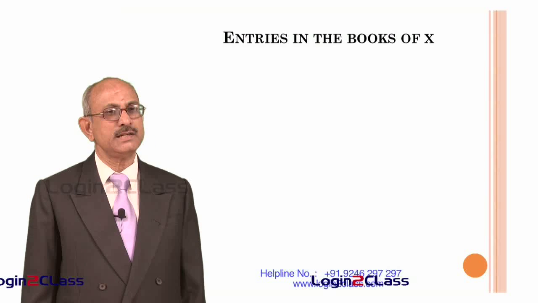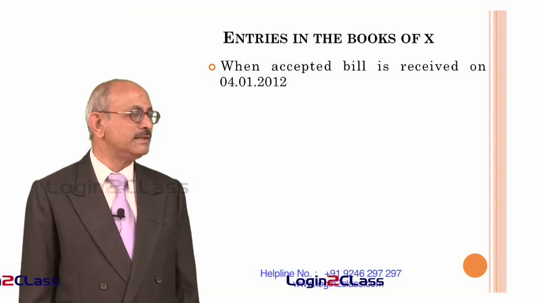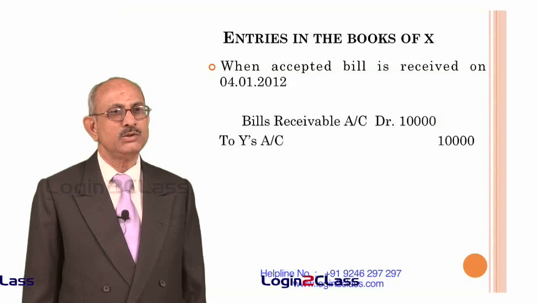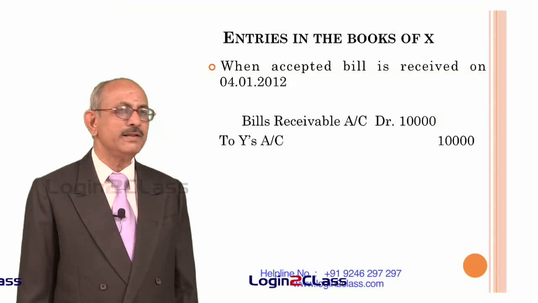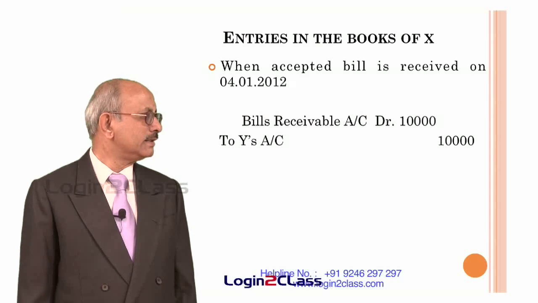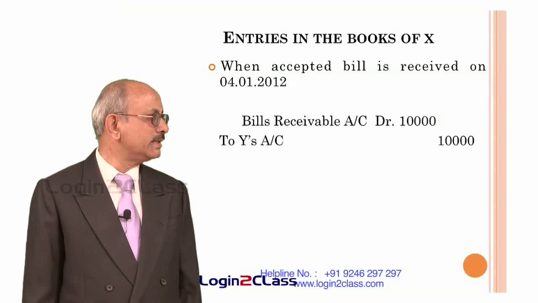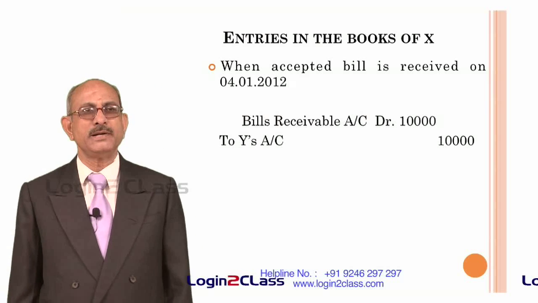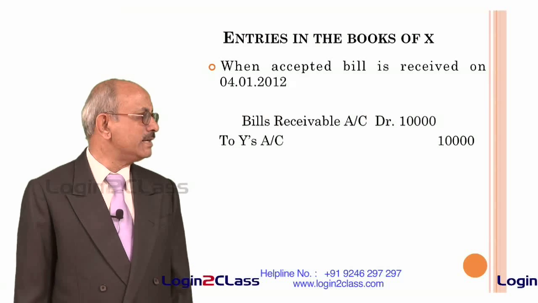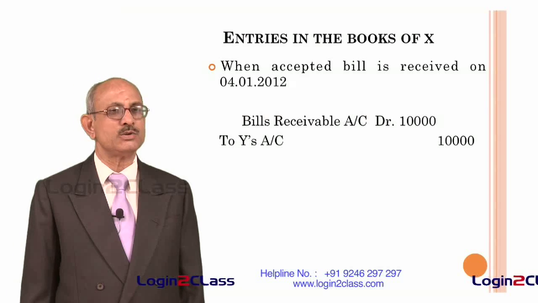Let us first consider entries in the books of X, that is the drawer. When the bill is actually drawn, then no entries are passed. Only when the bill is accepted by Y and received by X, that is on 4/1/2012, he will pass the following entries. Bills receivable account is debited with 10,000 rupees, that is the amount which he has to receive, and Y's account will be credited with 10,000. So, that clears Y's account.